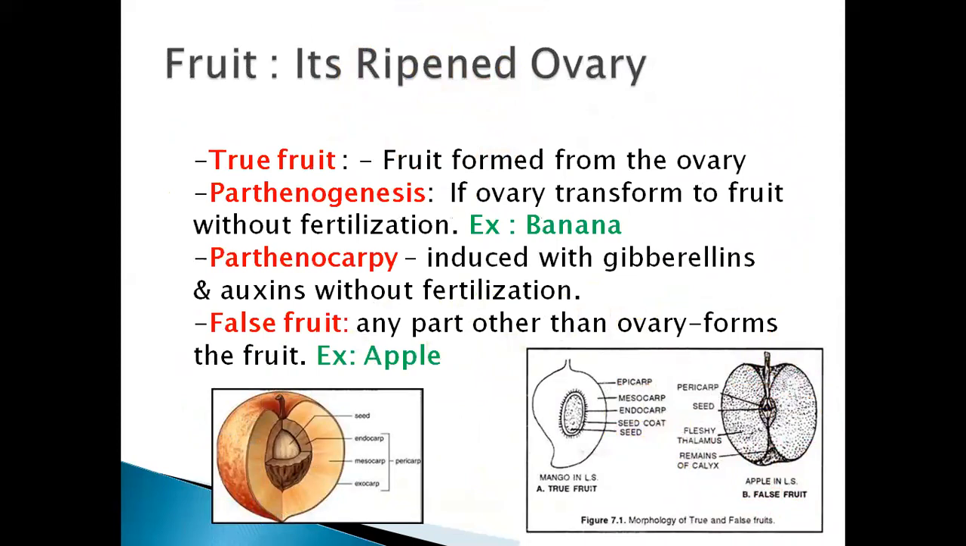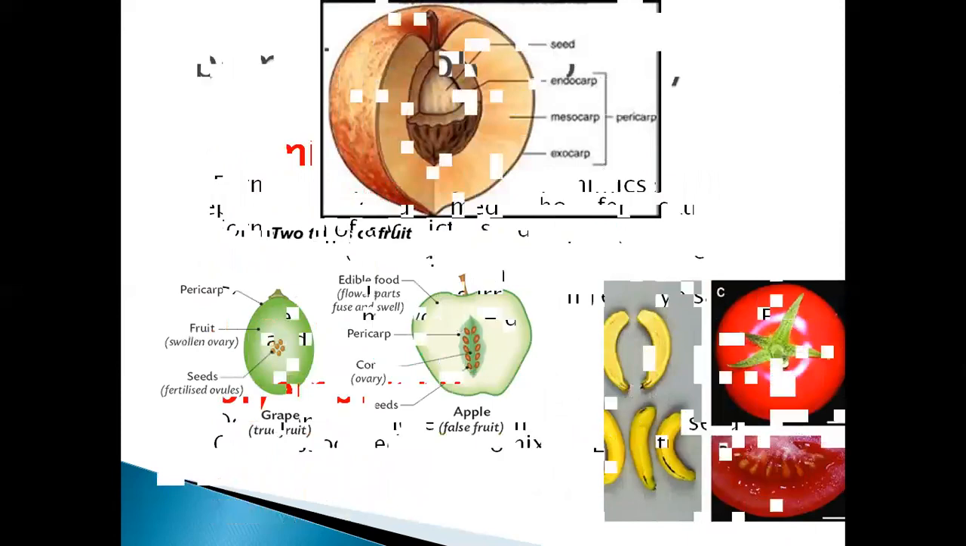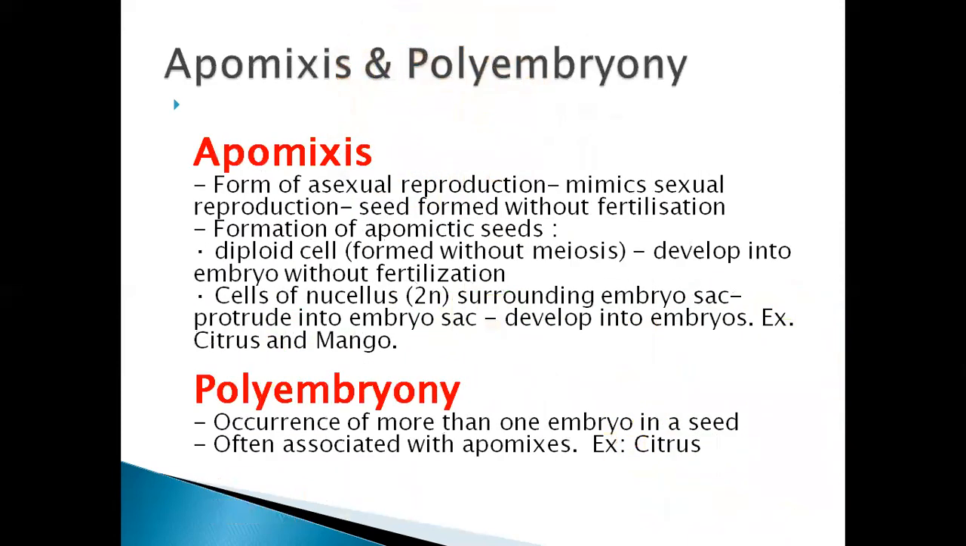Next, write the definition of what a fruit is and its types, with an example. Later, define apomixis and polyembryony. So the first question is, what is fruit? Give its types along with an example. Next, define apomixis and polyembryony.